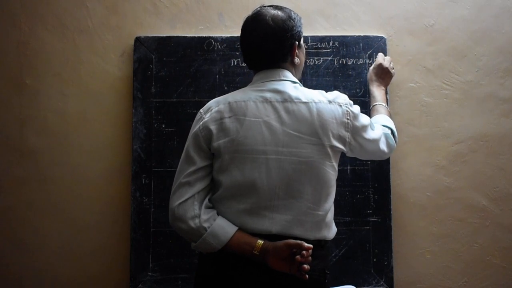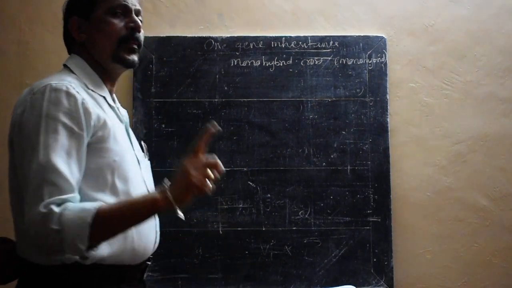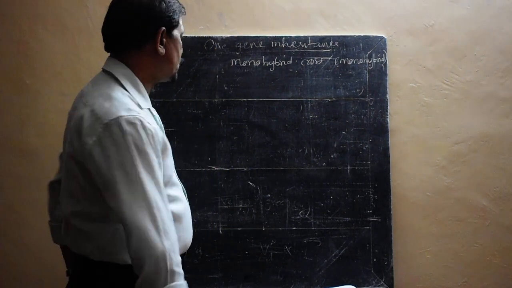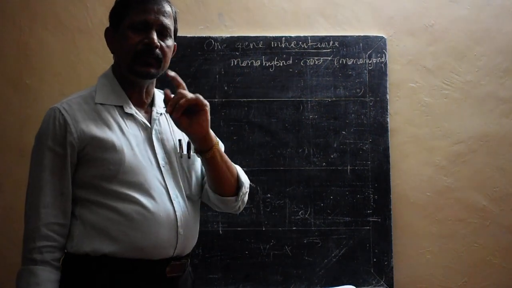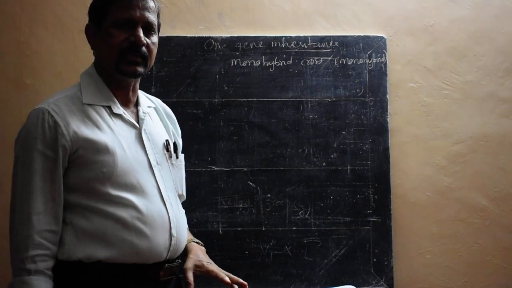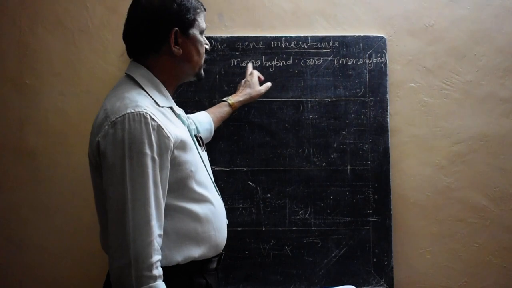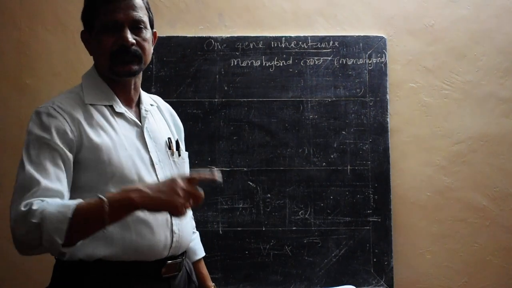Such is called what? Monohybrid, and the cross is called monohybridization. The cross is called what? Monohybridization. Understood? So one gene inheritance means crossing of two parents with respect to one contrasting character, and the resulting individual is called a monohybrid, that cross is called a monohybrid cross, and the process is called monohybridization.